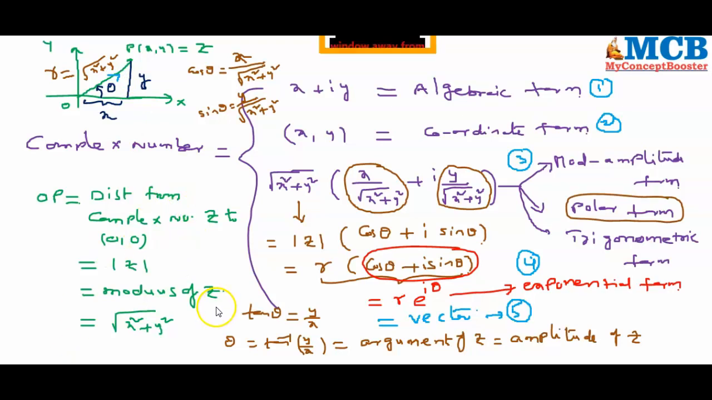Because we can express a complex number in algebraic form, all algebra formulas are applicable for complex numbers. Because I am able to express it as x comma y, that is coordinate form, all coordinate formulas are applicable for complex numbers. Because it is in trigonometric form, all trigonometric formulae are connected with complex numbers. Because it is in exponential form, all exponential formulae are applicable. Because every complex number is denoted as a vector, all vector properties are applicable for complex numbers.